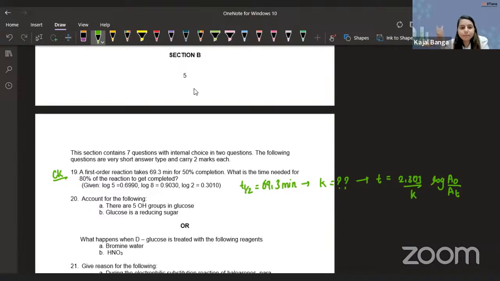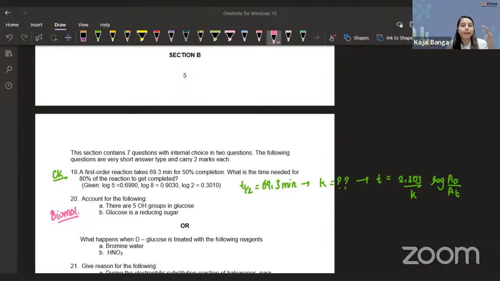That's great. Okay. Then the next question that we have is from biomolecules. Account for the following. Guys, it is a 1 mark question. Each part is 1 mark, so I would definitely not recommend you to give altogether a bigger reason. No. Just a 1-liner reason will be more than enough. So account for the following. There are 5 OH groups in glucose. Okay, perfect.